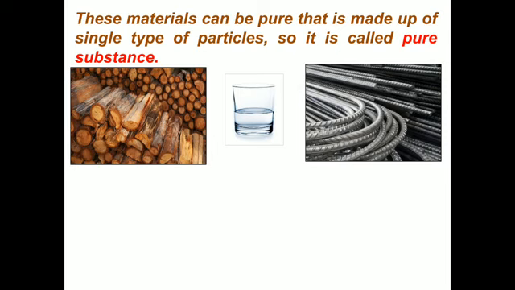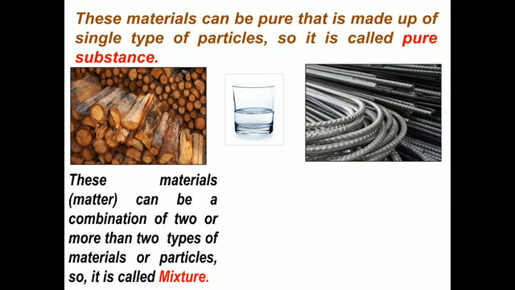There is another kind of material known as a mixture, which is a combination of two or more types of materials. That is why they are called mixtures, because they are not pure. Examples can be milk, because milk is a mixture of water, protein, and fatty acid.